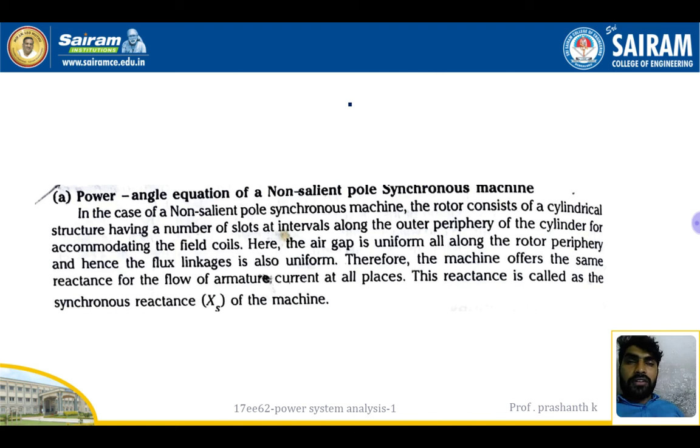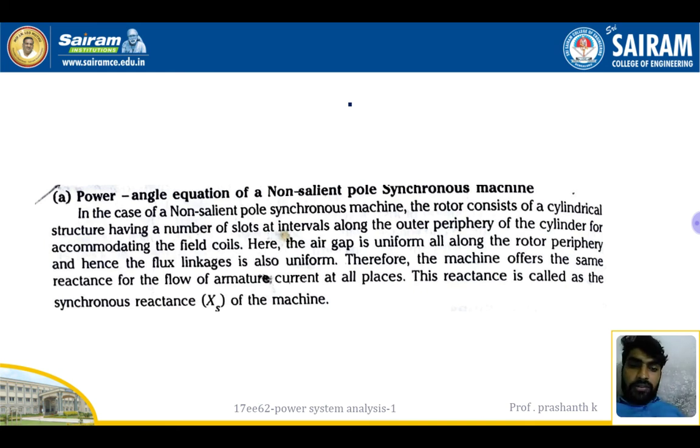And in the non-salient pole, there are no projected portions. In the salient pole synchronous generator, the poles are projected out from the surface. Here, there are no projected portions, so we can call it a cylindrical rotor, right? And the air gap is uniform because a uniform surface will be there. Also, this non-salient pole generator we use in thermal power plants, nuclear power plants, and gas power plants, because the speed will be higher, right?